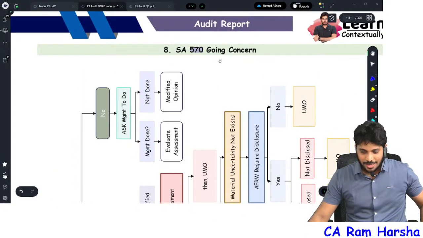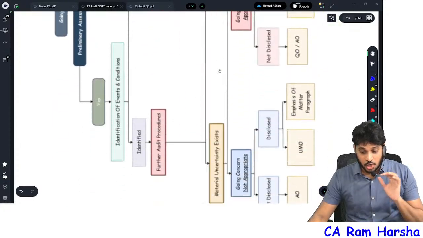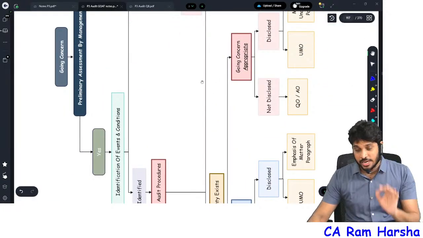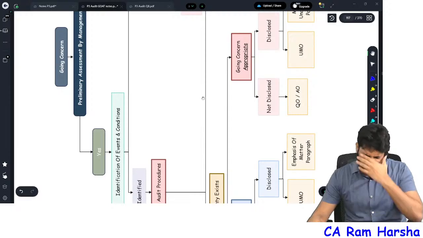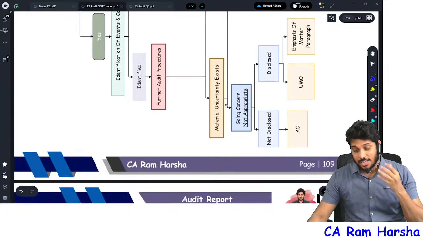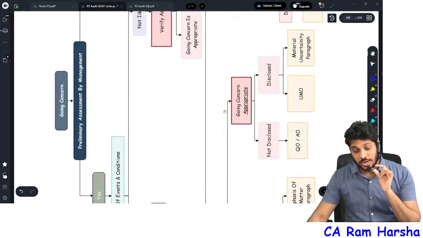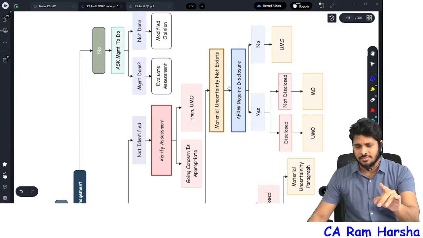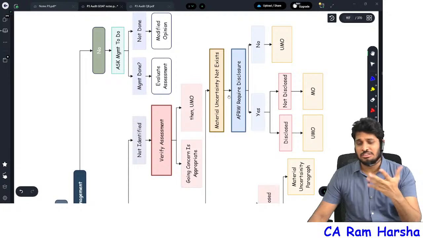Yes, going concern, I have given one comprehensive diagram. I bet you will not find such a comprehensive diagram for SA 570 so clearly. Actually, this diagram is developed based on the SA 570 CA Inter material. In CA Final, you have SA 570 discussion in the completion and review chapter, right? That is not at all discussed properly. Very basic level it is discussed.